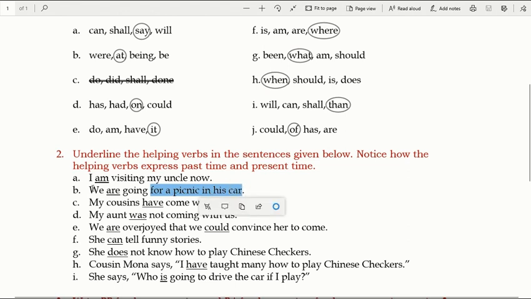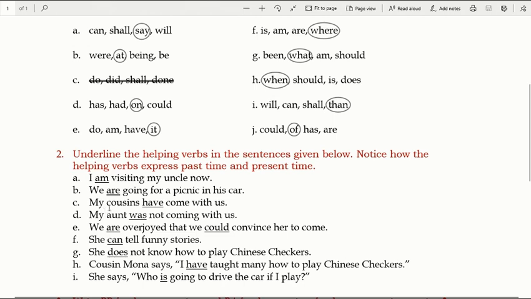What is important is this part. We are going. Now I'll explain in short, not as the first one. We go. That means हम जाते हैं. We are going means what? हम जा रहे हैं. We are going. So these words are known as helping verbs.